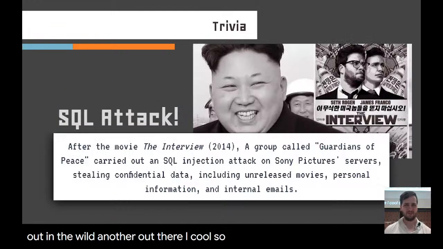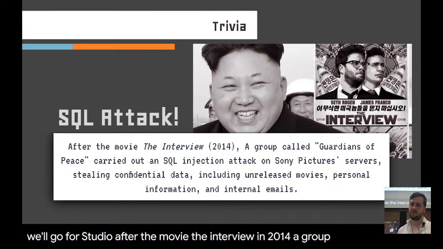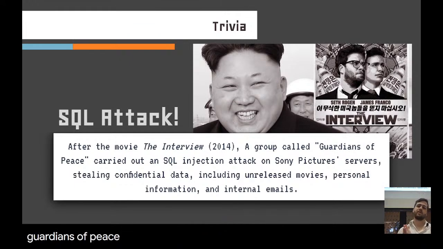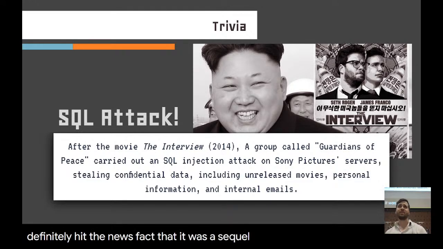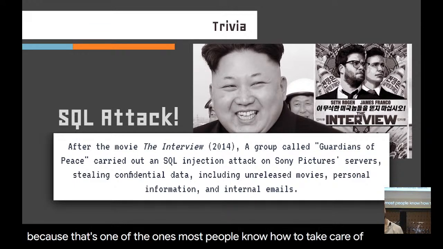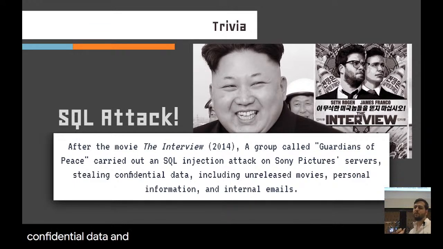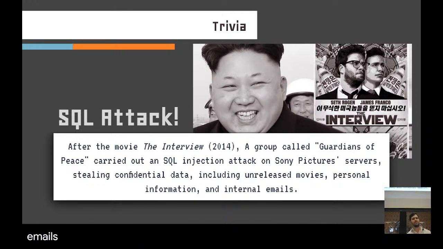All right, cool. So, final random piece of trivia, and then we'll go for studio. After the movie The Interview in 2014, a group allegedly called Guardians of Peace carried out a SQL injection attack on Sony Pictures. It definitely hit the news. The fact that it was a SQL injection attack is surprising because that's one of the ones most people know how to take care of. They stole confidential data, including unreleased movies, personal information, and internal emails. So, go forth, do studio. Thank you.